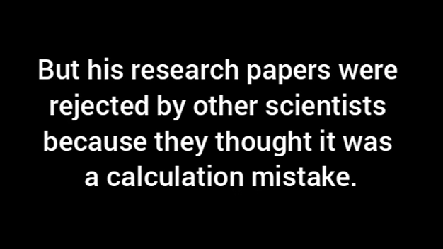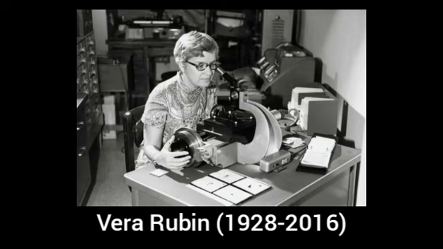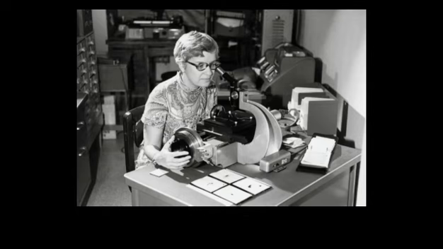But after publication of his research papers, other scientists rejected this result, saying this is a calculation mistake. So dark matter was still in darkness. Later, scientists who were researching some of the clusters got the same results as Zwicky's. They calculated the whole thing twice, but the result was the same. Finally, scientists agreed with Fritz Zwicky and dark matter was discovered.